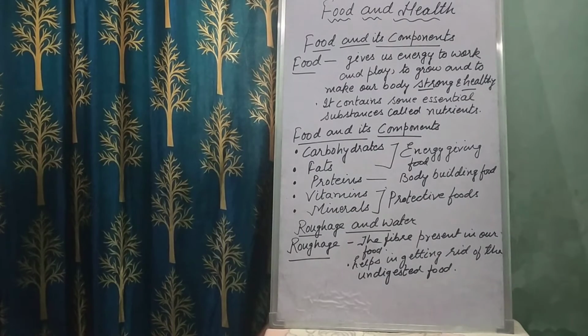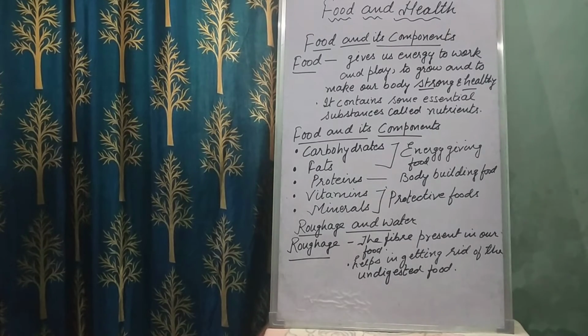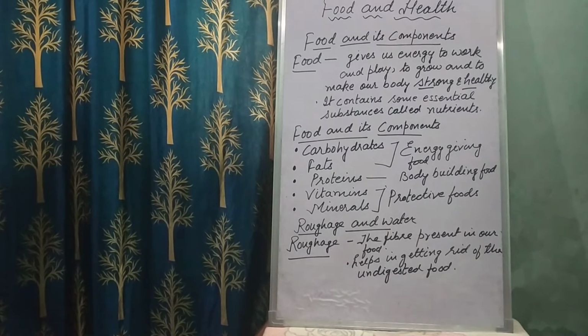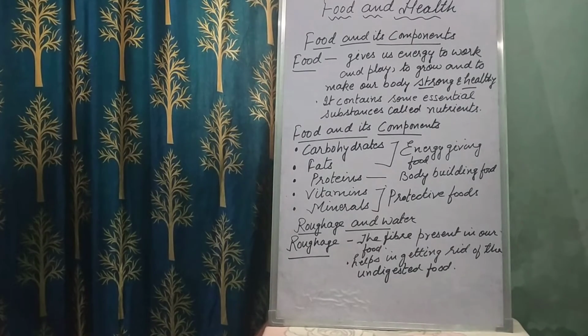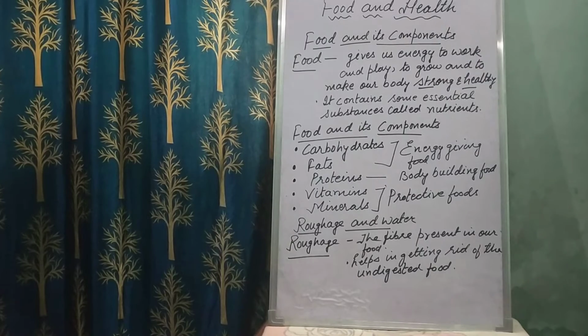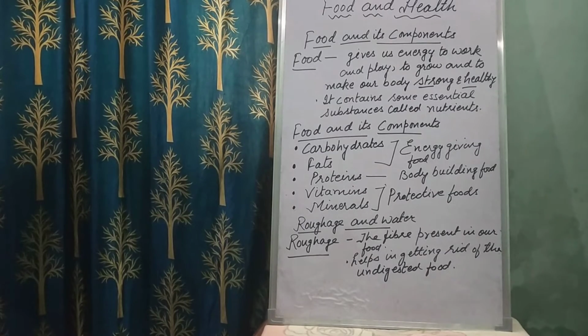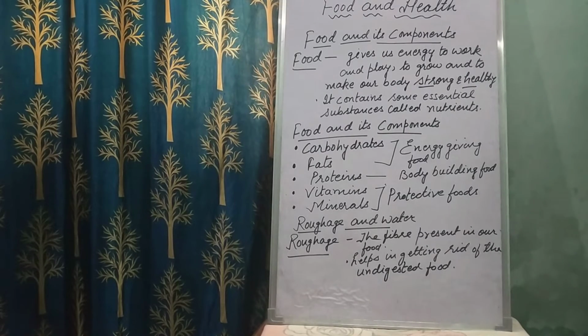The different types of nutrients present in the food are carbohydrates, second is fats, proteins, vitamins, minerals. These are the 5 main components present in the food items.